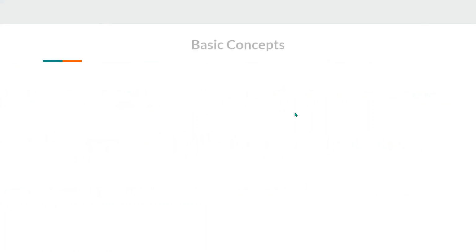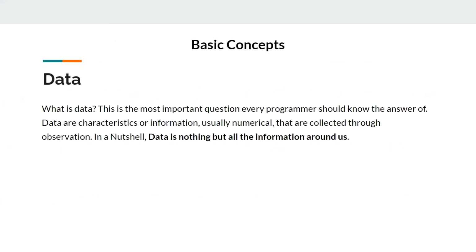Now let's start with basic concepts. The first question that we are going to answer is, what is data? As it is stated here, data are the characteristics or information, usually numerical, that are collected through observations. In a nutshell, it is nothing but information around us. Just like I have a PC and it has 8 GB of RAM. That is data, 8 GB of RAM, that is data.